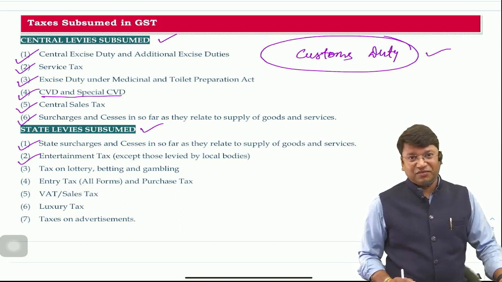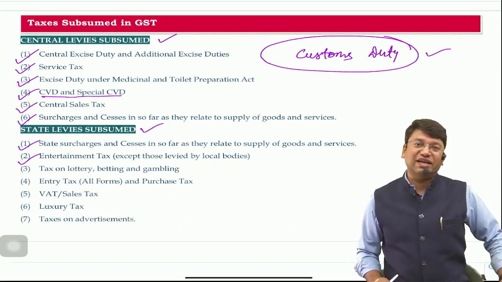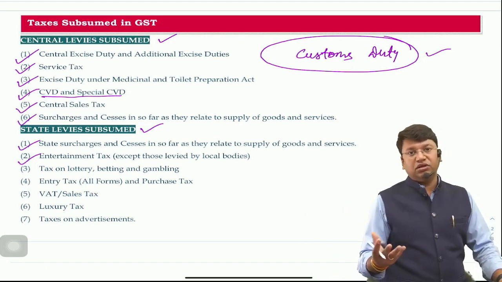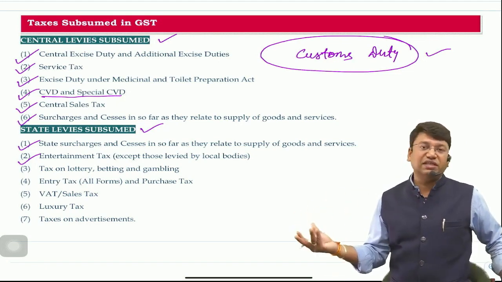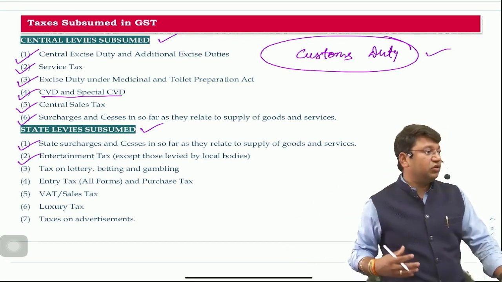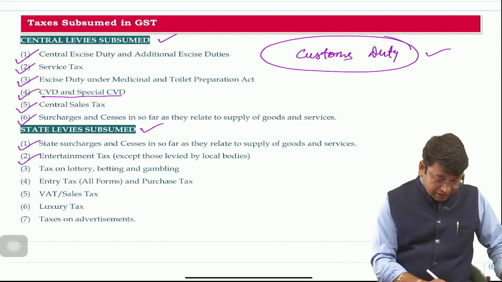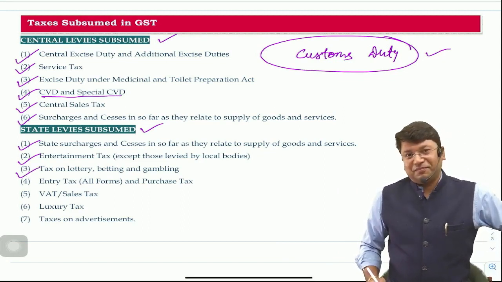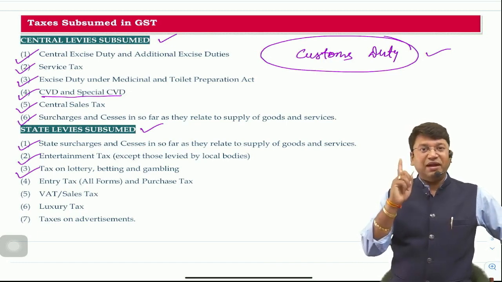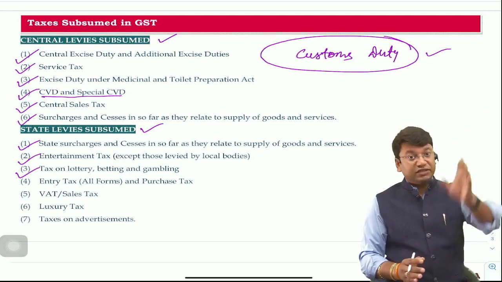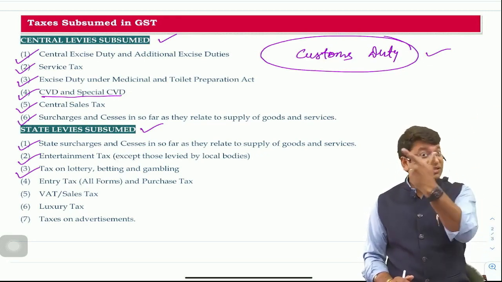On movies, etc., entertainment tax was levied, except those levied by local bodies, because taxes charged by local bodies did not get subsumed in GST. Only central government and state government taxes got subsumed. Then taxes on lottery, betting and gambling. These taxes are separately charged, and were the revenue of the state government. These also got subsumed in GST.